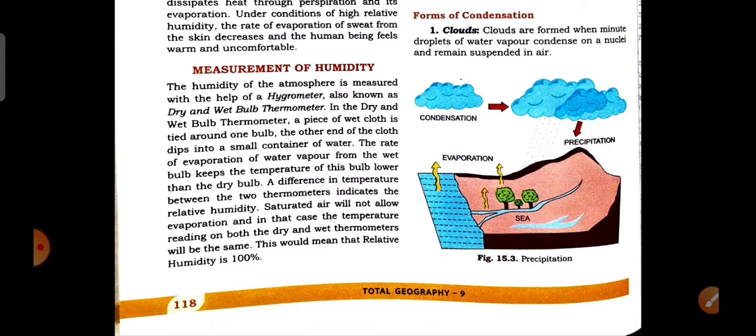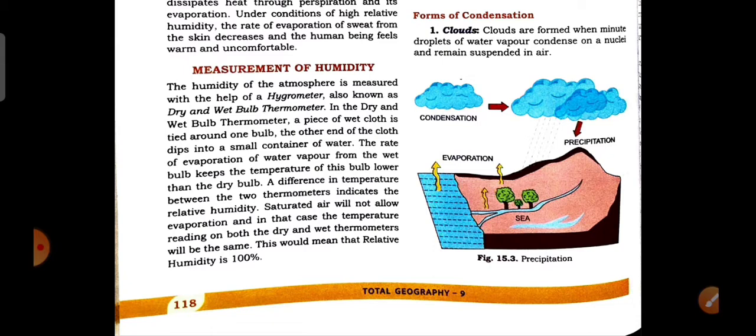The water droplets then remain suspended in the air until the air is not able to hold the water. As many water droplets are added to the smaller amount of cloud, it becomes bigger in size, and when it is not able to hold any further moisture, it comes to the land surface in the form of precipitation.